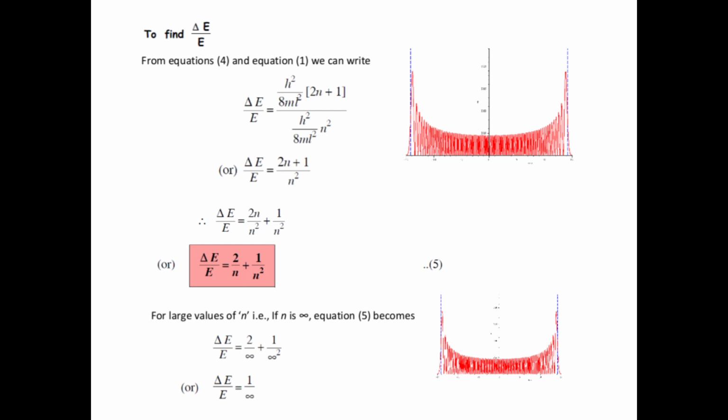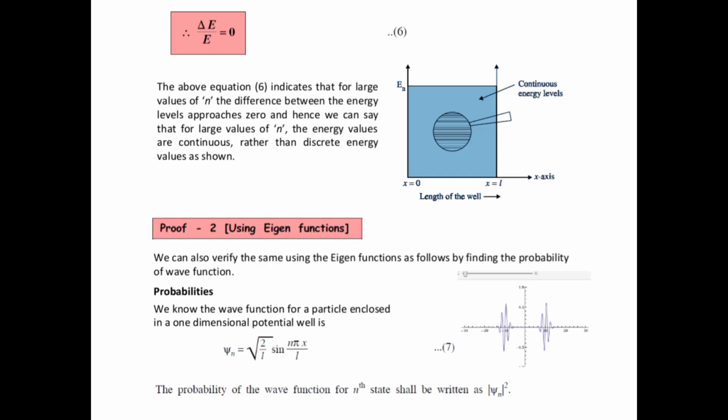For larger values of n, that is, if n tends to infinity, equation 5 becomes 2 by infinity plus 1 by infinity square. Anything divided by infinity can be considered as zero, so del E by E is 1 by infinity, which is nothing but 0.